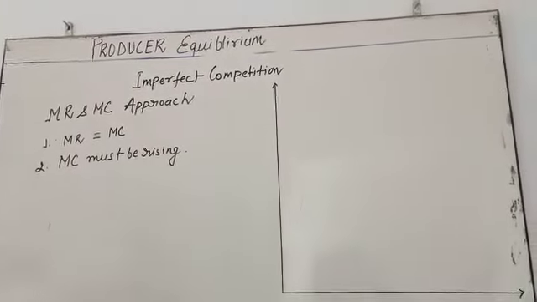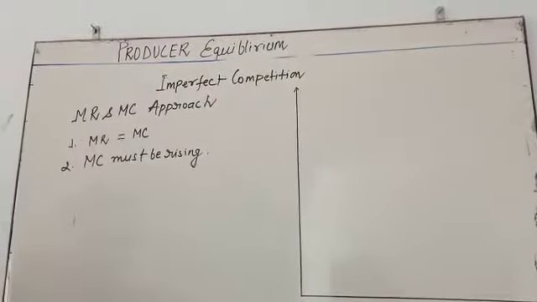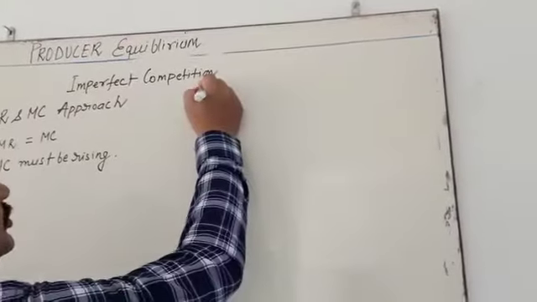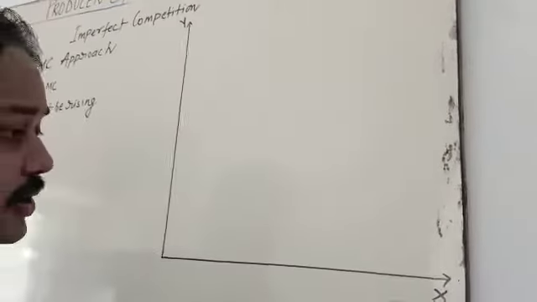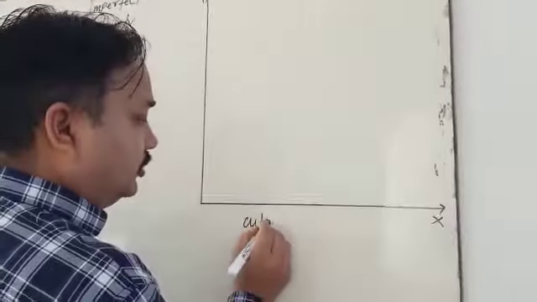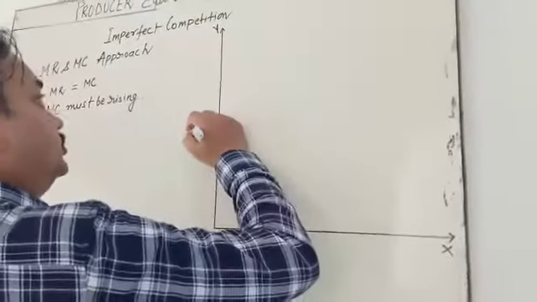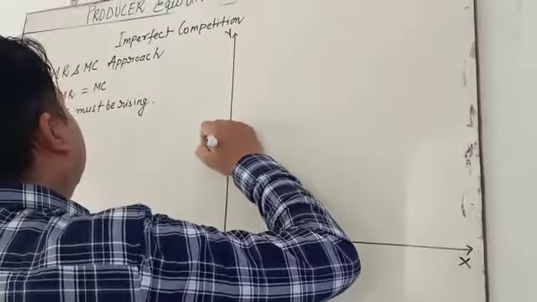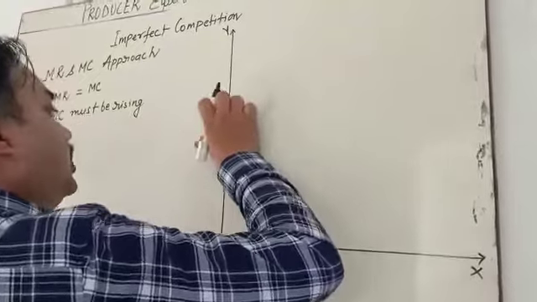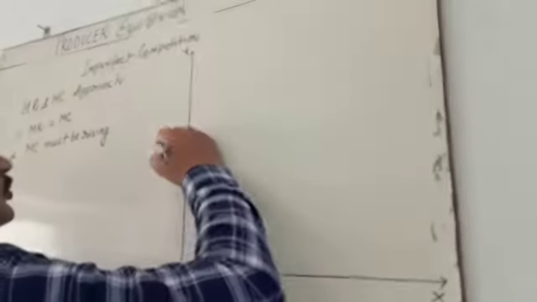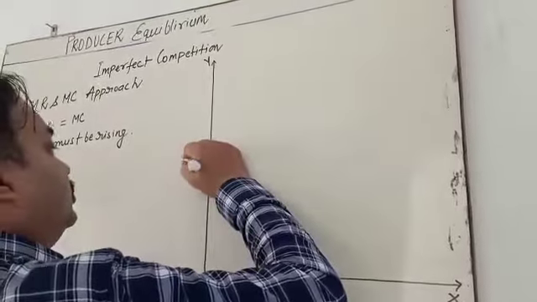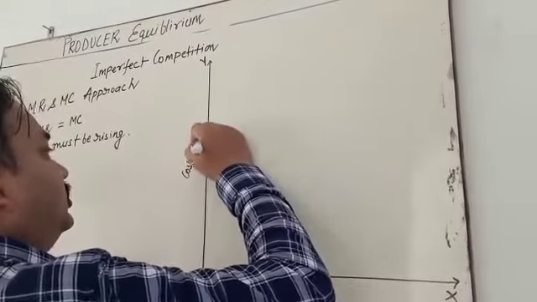Simply, with the MR and MC approach, you take the x-axis as output and the y-axis as cost. You can also write out cost. MR and MC.